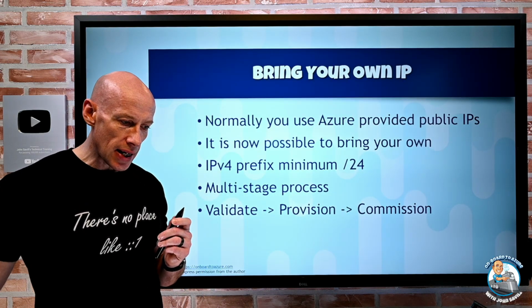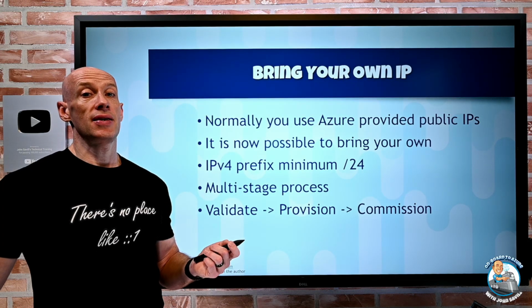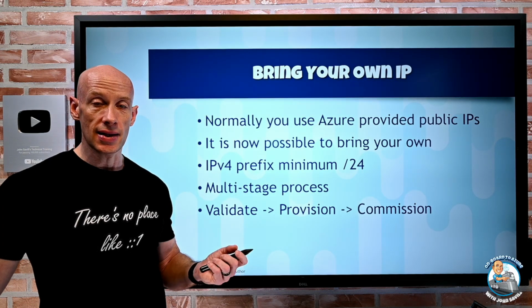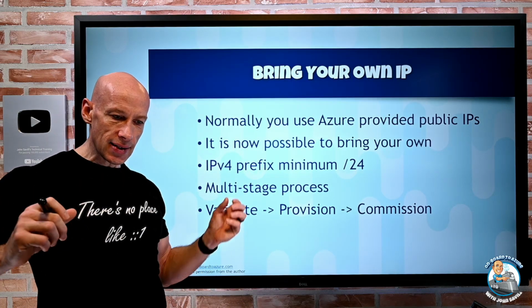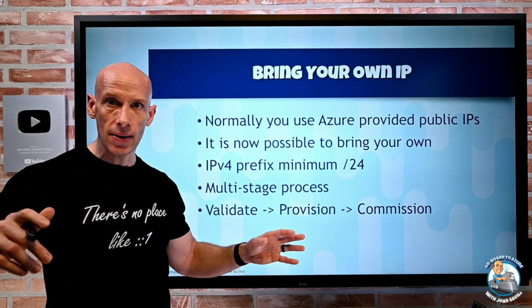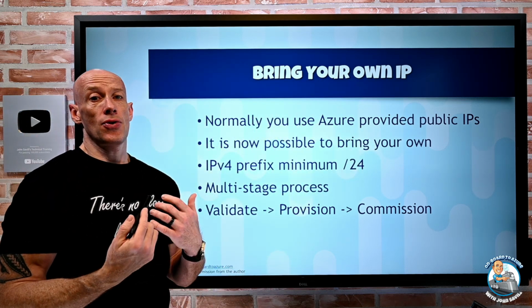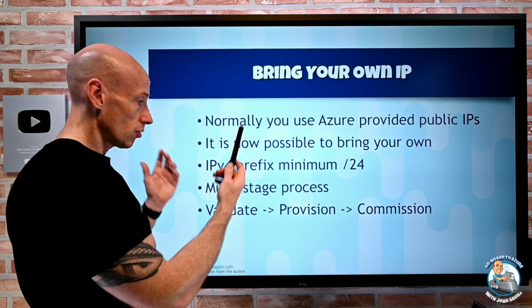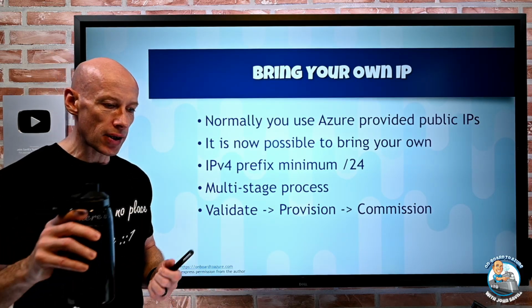When you commission it, what you're doing is now saying, Azure, I want you to start advertising that you have this range out to the internet. It's going to take a while. Azure has to say, hey, this region has it. And then the Azure backbone, the WAN, has to say to the internet, hey, we have it. So there's going to be some time it takes to propagate out. But now those services are being offered from you. So you've brought your own IP range to Azure and it's offering those services.